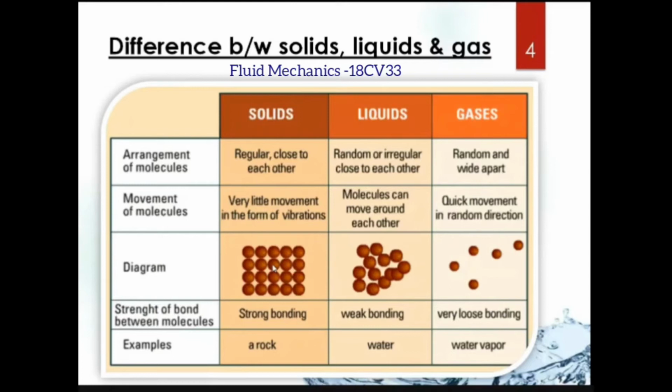So the one difference what you can write is the diagram, the molecular structure of the solid, liquid, and gas. And the next, based on the strength, solid has a strong bonding as the molecular arrangement is regular, and for a liquid it is weak bonding, and for gas it is very less bonding between molecule to molecule, because the space from one molecule to another is more when compared to solids and liquids. The examples: for solid it is rock, for liquid water, and for gases it is air.